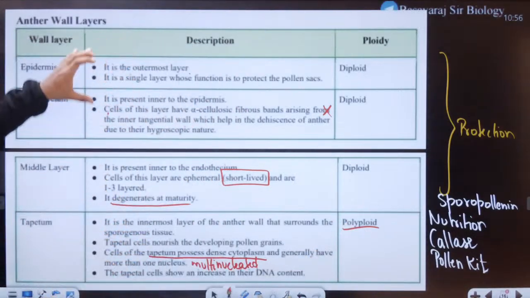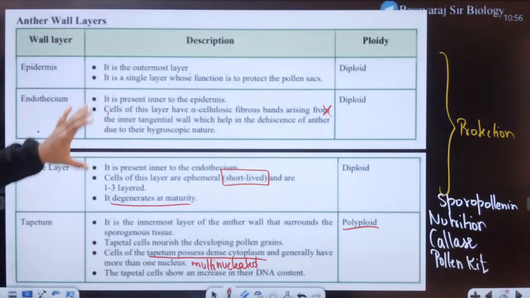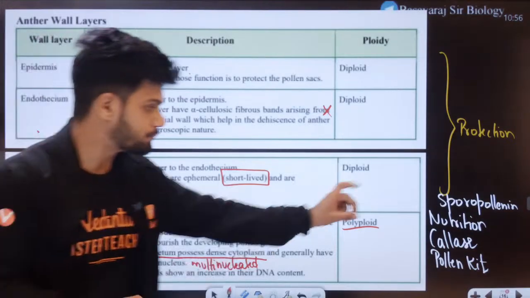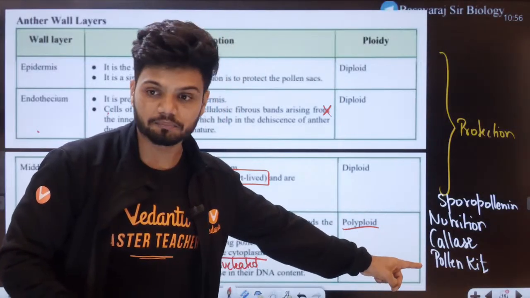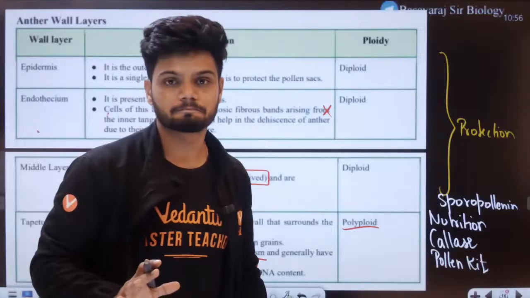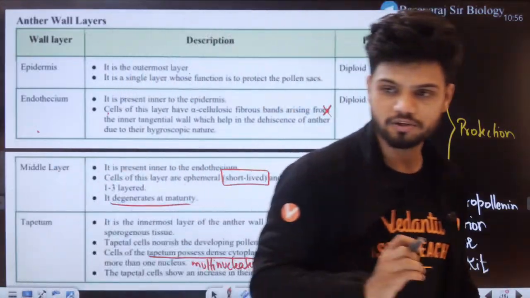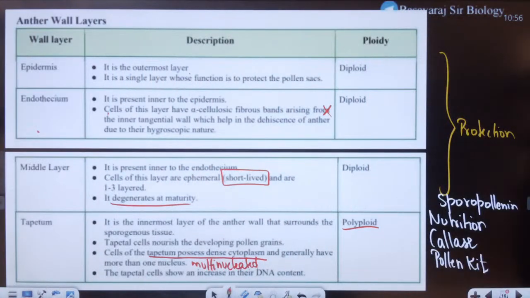Main functions of epidermis, endothecium, middle layer is protection. Main function of tapetum is to produce sporopollenin, nutrition, enzyme, and pollen kit. Will all of you remember this or not? Tell me. Will all of you remember this? Tell me yes or no. Tapetum functions. All of you remember this?